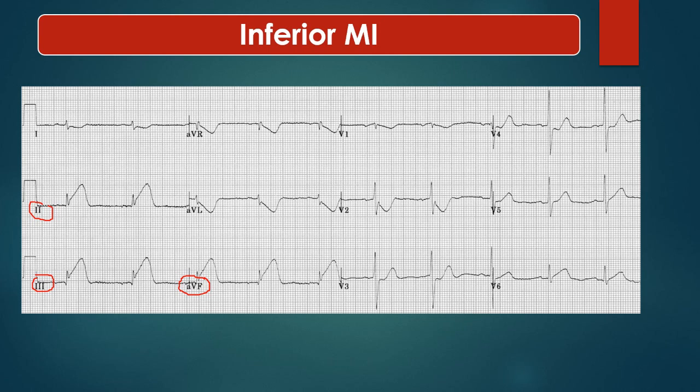Mostly inferior MI is caused by, sorry, the right coronary artery. And there is reciprocal ST depression in lead AVL and lead 1 also. So this is reciprocal ST change.